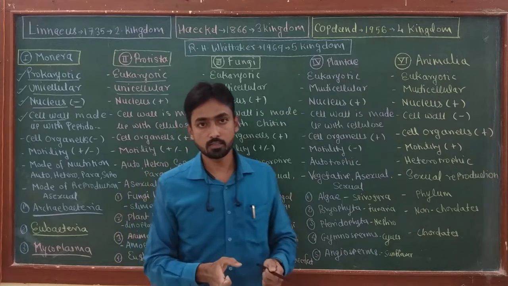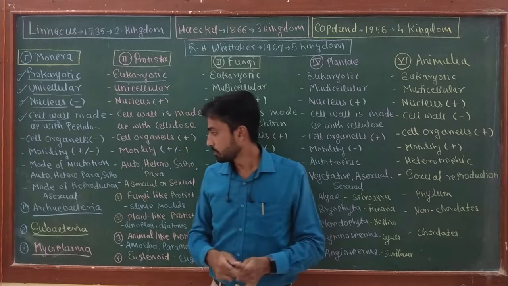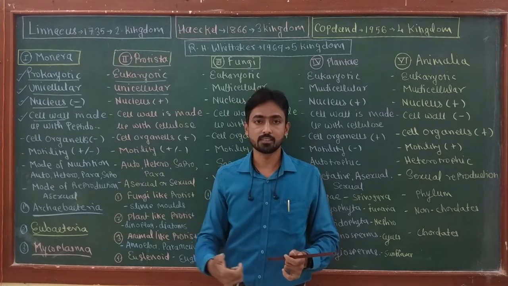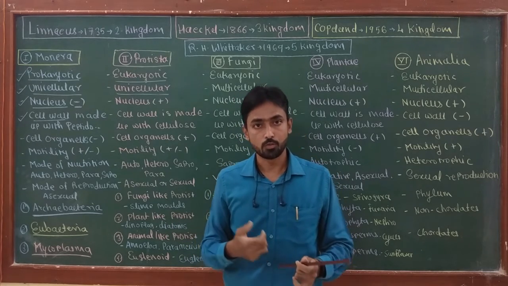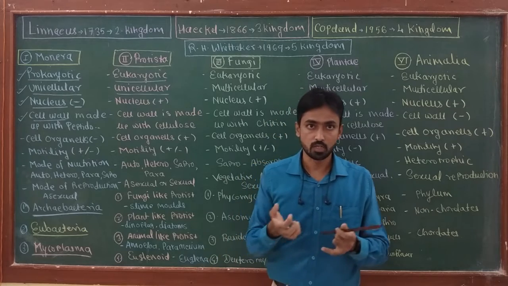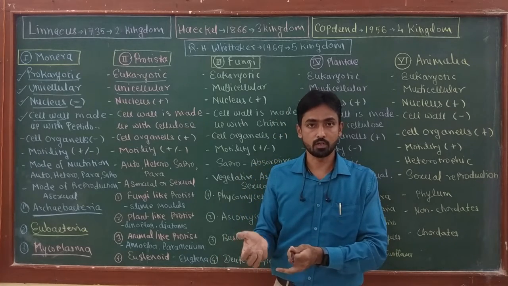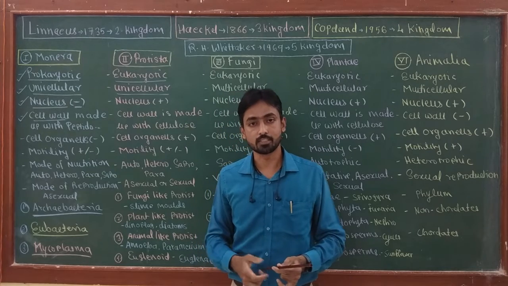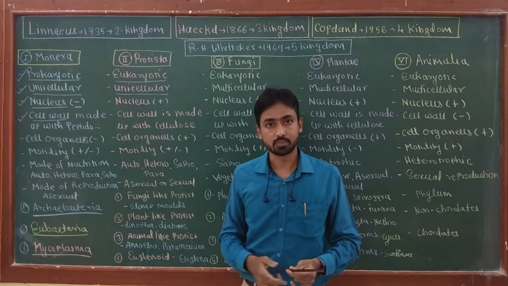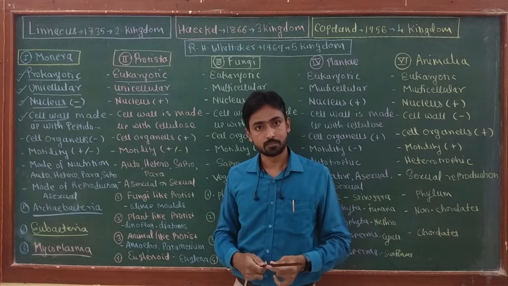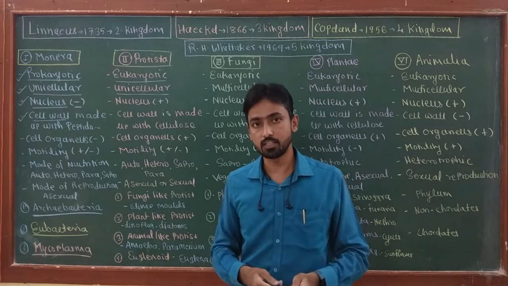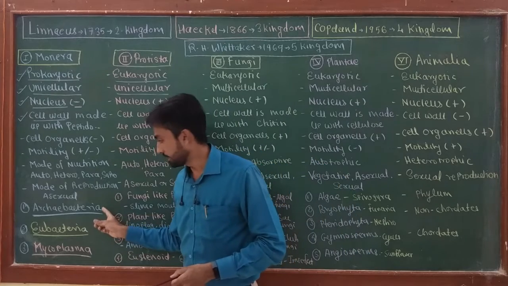Unfavorable conditions generally suit Archaebacteria, and they are divided into a number of different classes, like methanogens, which are present in anaerobic conditions in marshy, methane-rich areas. Then they are also present in high salt concentration, like halophiles. Then there are acidophiles. So all the types of organisms which grow in unfavorable conditions are generally Archaebacteria.